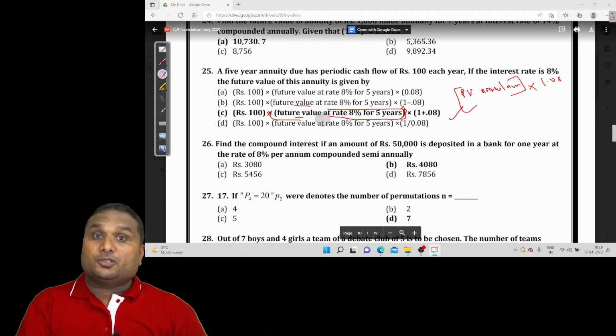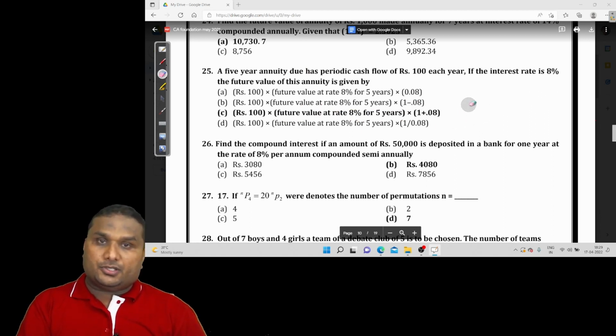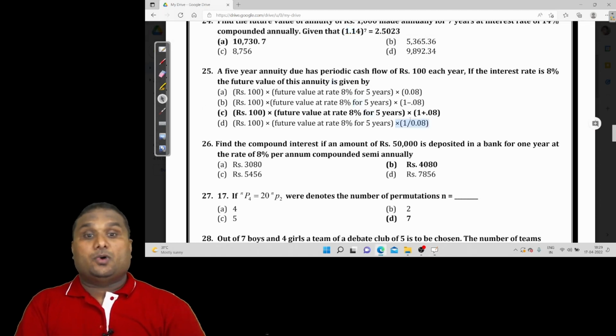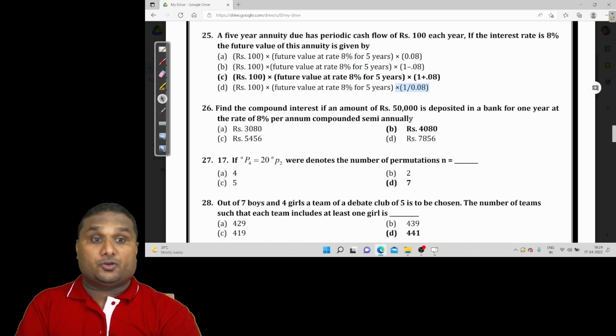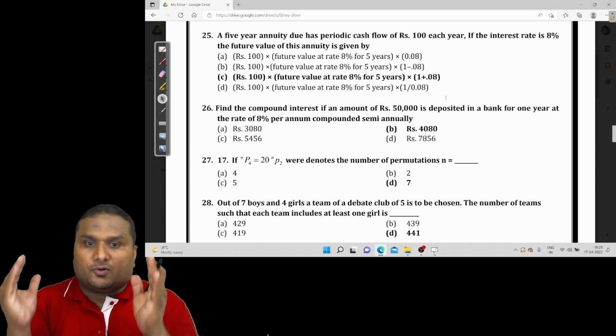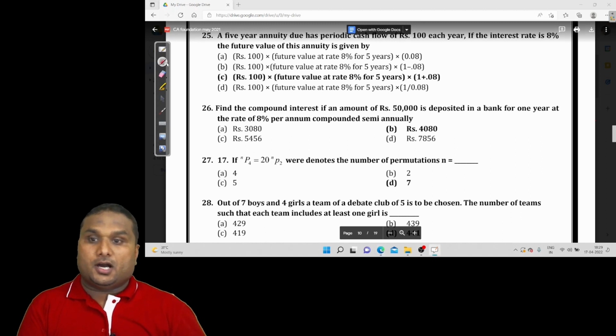So how to find out the future value of an annuity due? Find the normal annuity future value, then you will get an answer and multiply that answer with 1.08, not 0.08. You will get one more year of interest, because a 5-year annuity due is like a 5-year normal annuity, and after making all the payments you are waiting for one more year. That is the logic of ordinary annuity versus annuity due, which I have expressed with the help of a diagram.